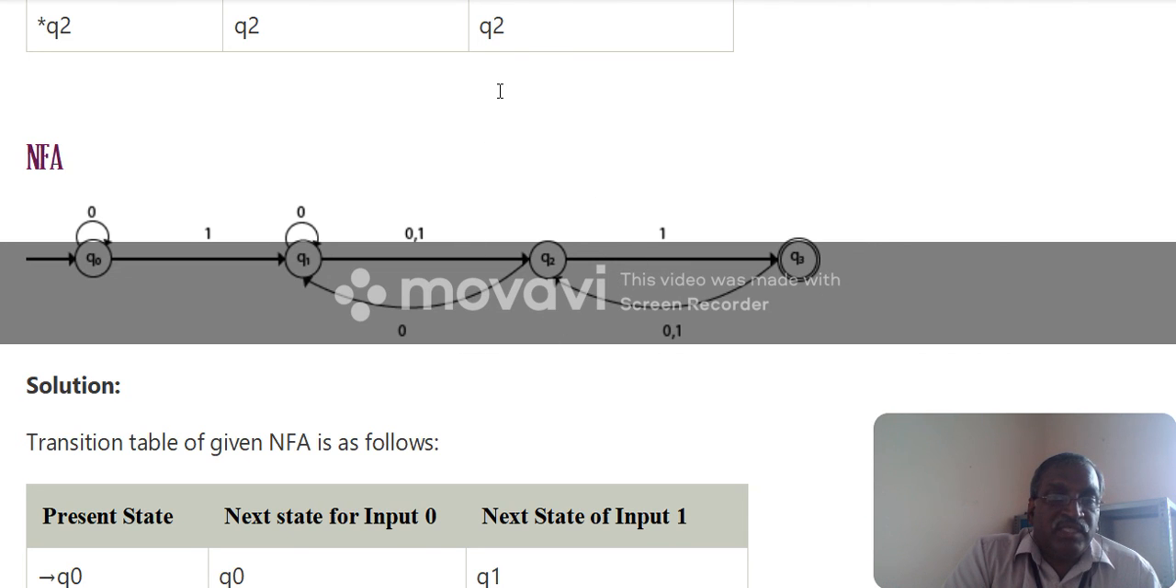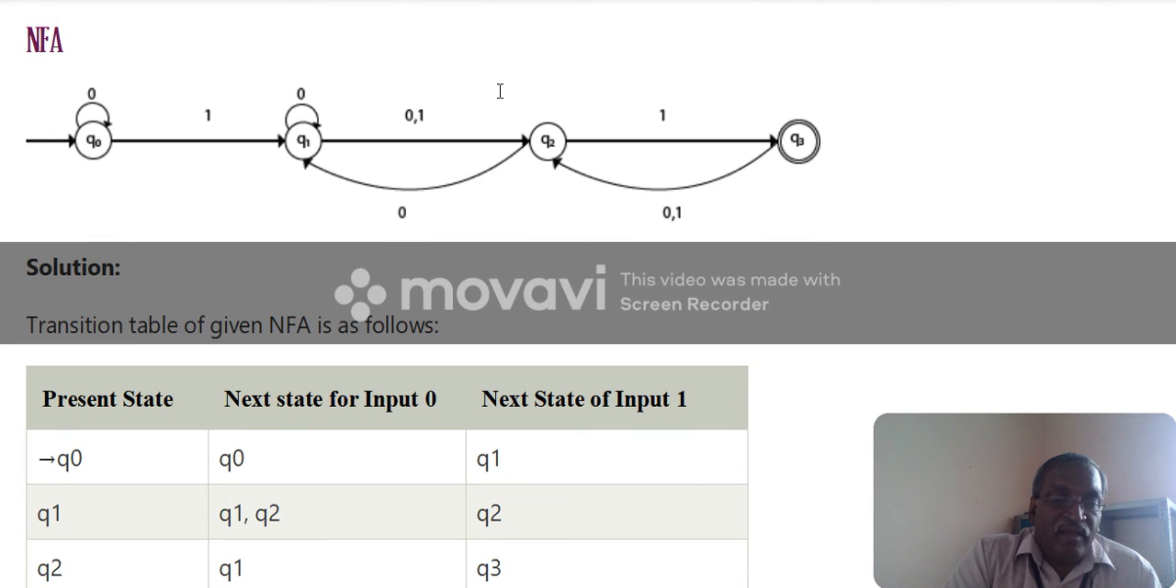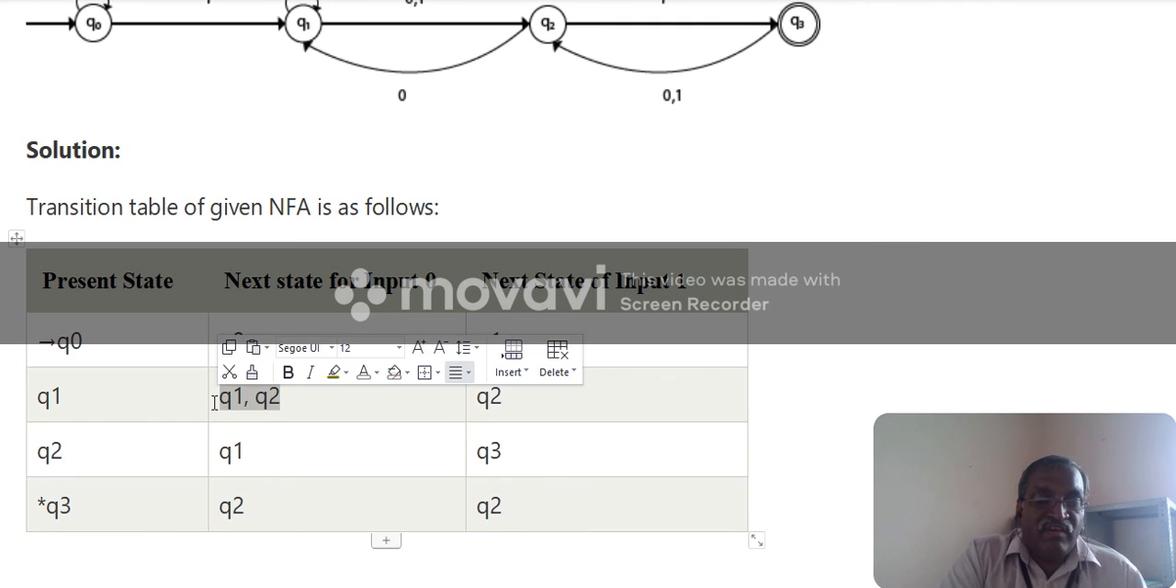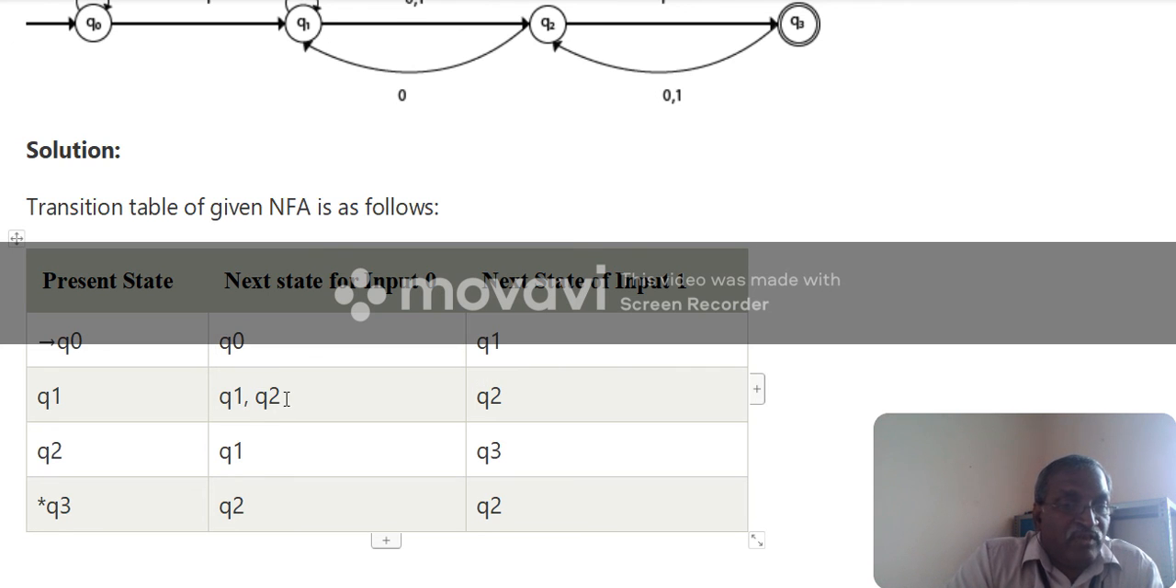We represent it in a transition table also. Here we are mentioning two states, and such a way of representation is called an NFA. You put curly brackets, which have a different meaning. So after consuming input, Q1 moves to Q1 or Q2. That is called a non-deterministic finite automata.